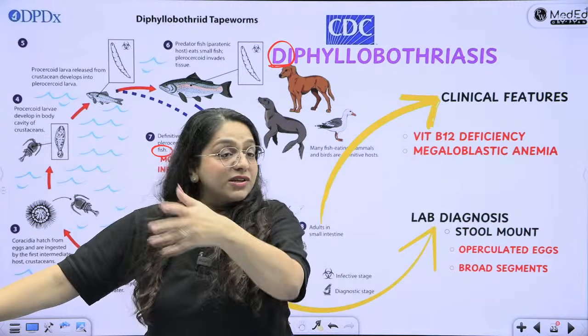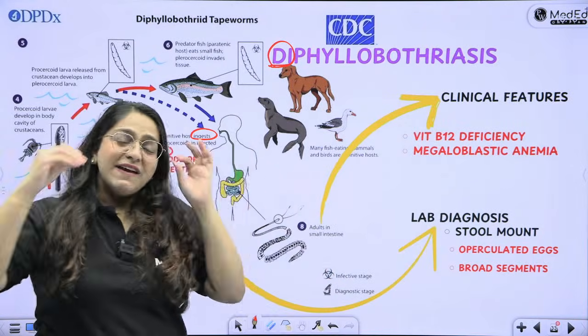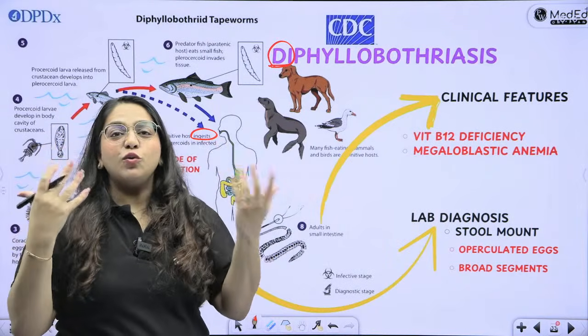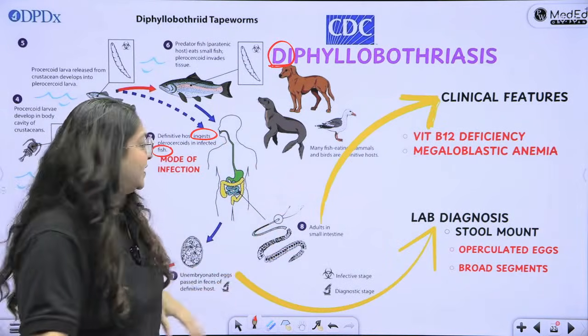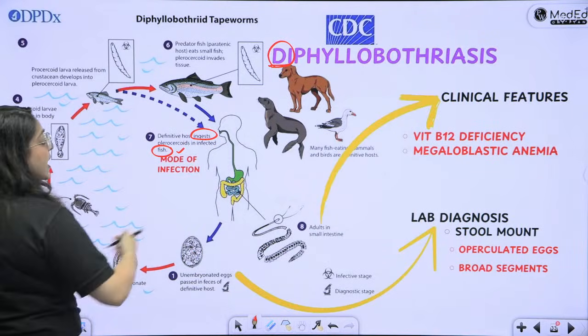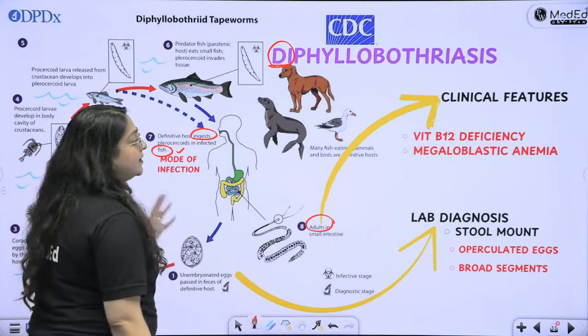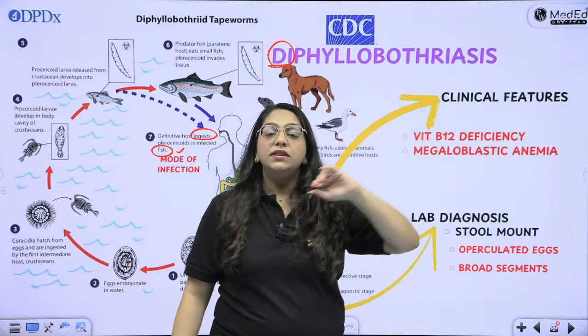So the mode of infection is nobody else but you yourself. Auto infection. It's very, very simple. Just listen to what the parasite is saying and you will get all the answers. You have ingested the plerocercoid with the fish. It has entered your intestine. It has become an adult. When it becomes an adult in the intestine, this is the point it will cause the clinical features.